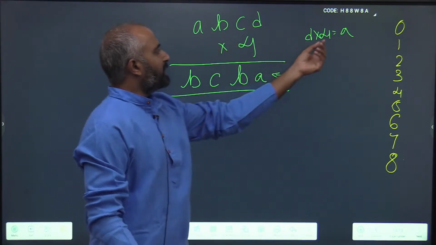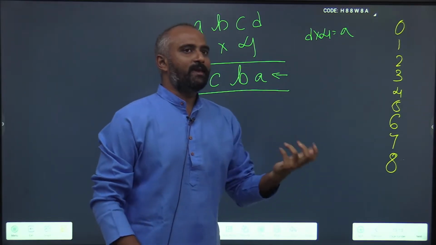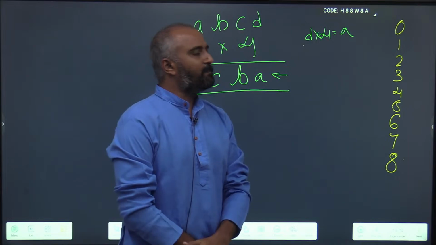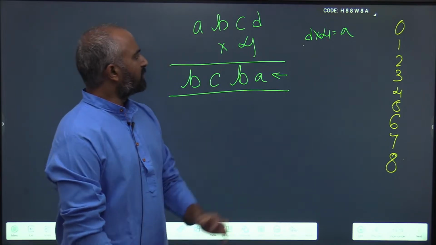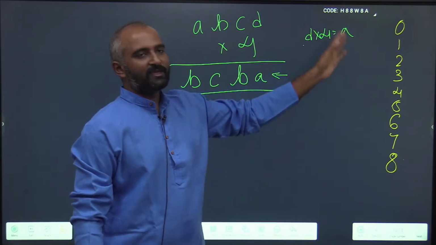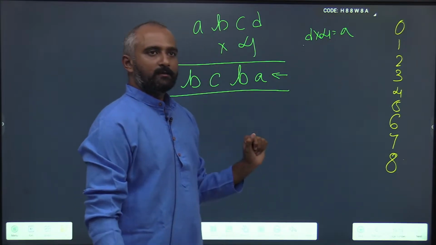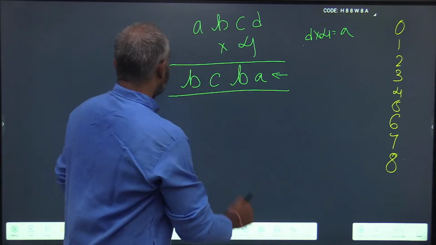I know A is an even digit. Apart from this, am I able to find any patterns here? A could be any of 0, 2, 4, 6, 8, any of the even digits. So I am unable to find a pattern here. So I will go to the next edge, which is B.